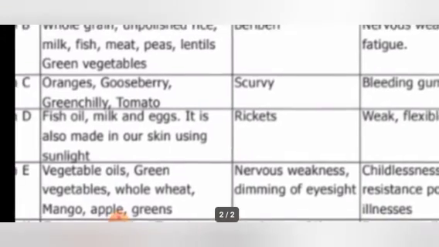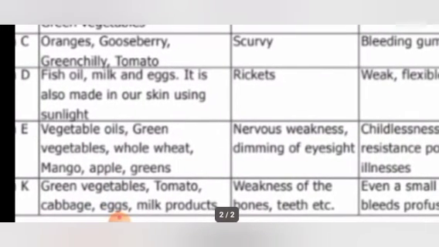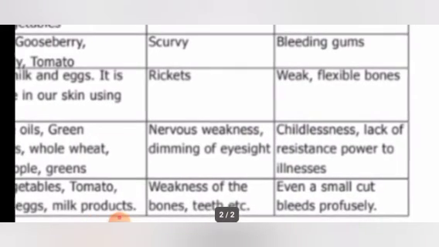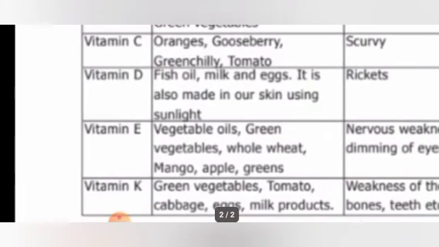The deficiency disease of vitamin D is rickets. What is the name of the disease? Rickets. The symptoms are weak and flexible bones. Weak and flexible bones. The bones are not very strong because of the lack of vitamin D.